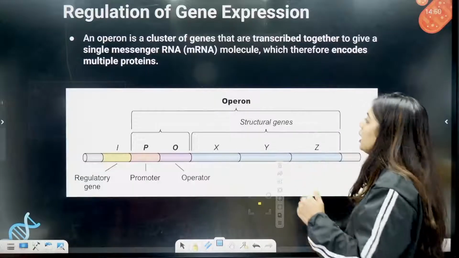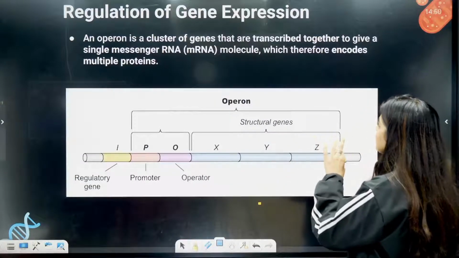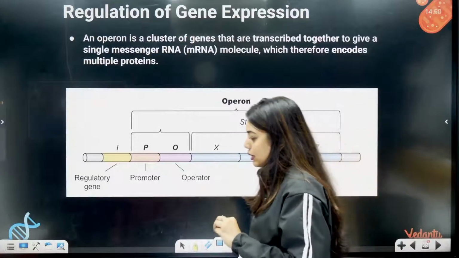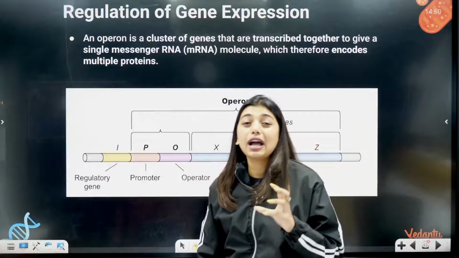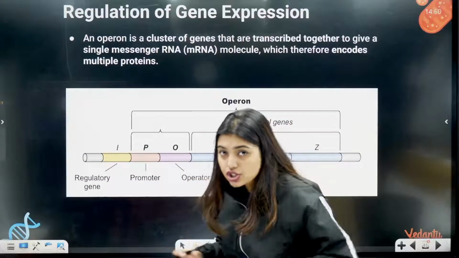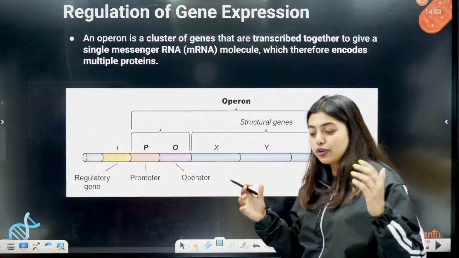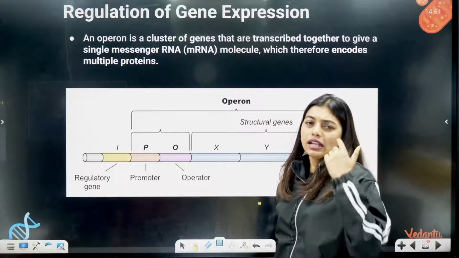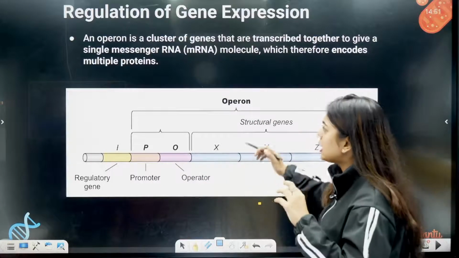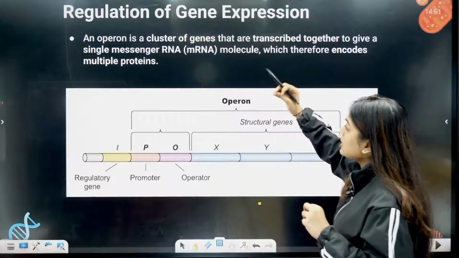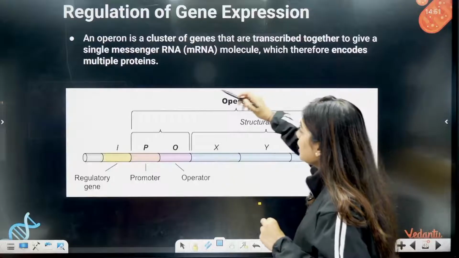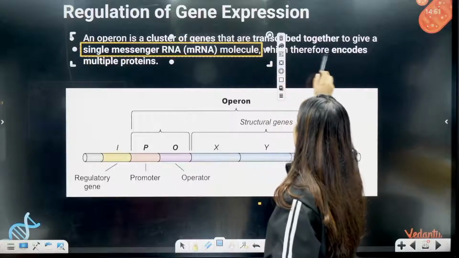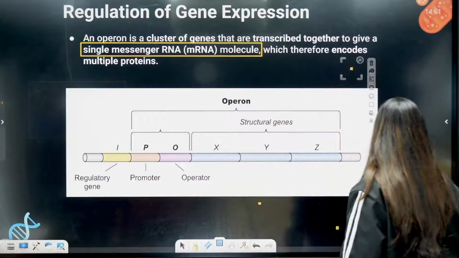terminologies like operon. Operon is a cluster of genes that are transcribed together to give a single messenger RNA molecule, which therefore encodes multiple proteins. That means we are learning about the lac operon, right? So operon means a cluster of genes that is going to transcribe and help us in doing whatever. Here also we'll see about the LacZ protein and repressor. Operon is a cluster of genes that transcribe together to give a single mRNA molecule, which therefore encodes multiple proteins. Okay, this is an operon.